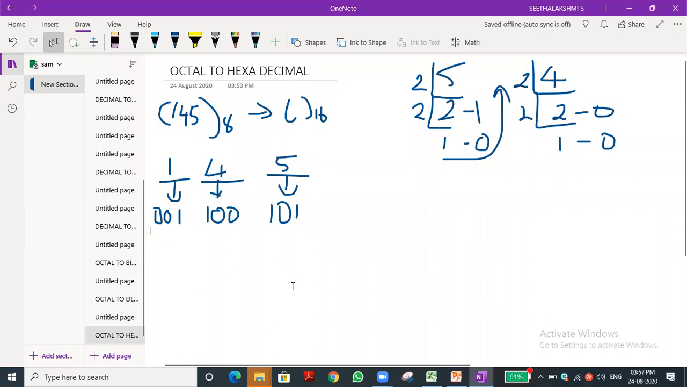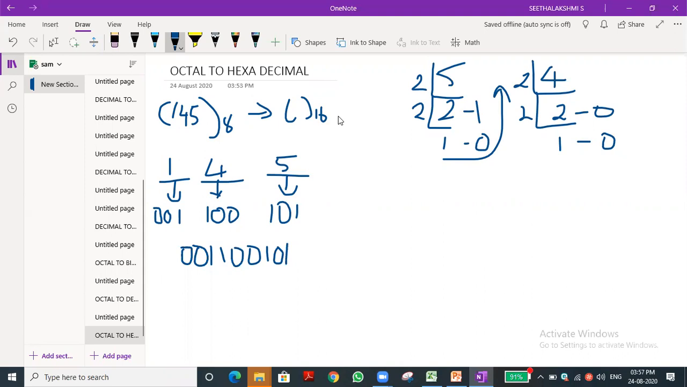This step is very important. Now we need to group all the values and write them together. What are the values? 0, 0, 1, 1, 0, 0, and 1, 1, 0, 1. So 001100101.